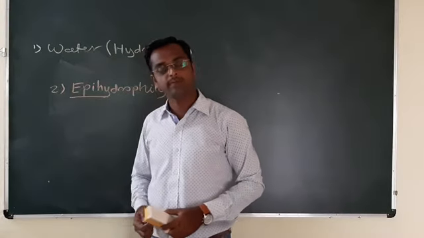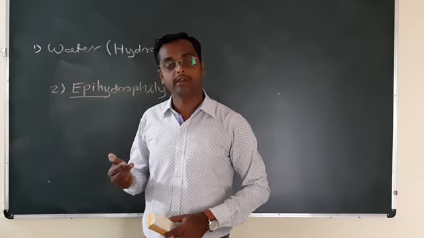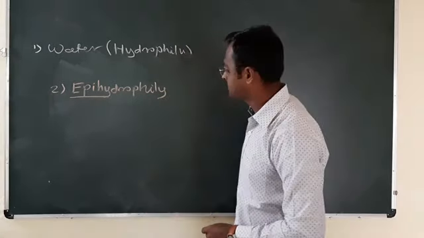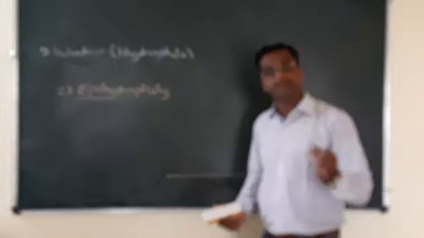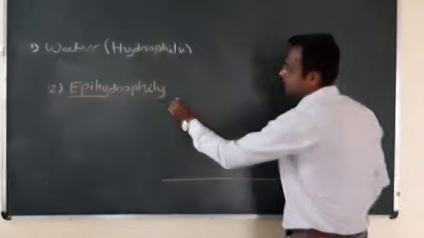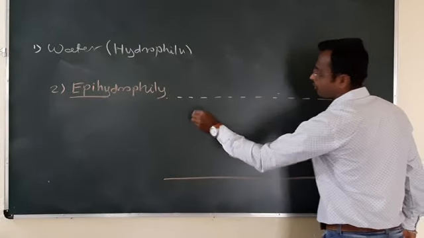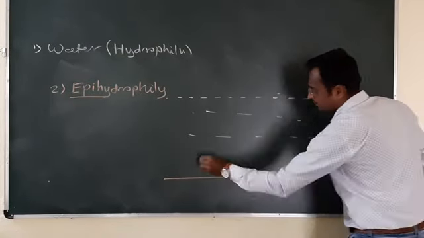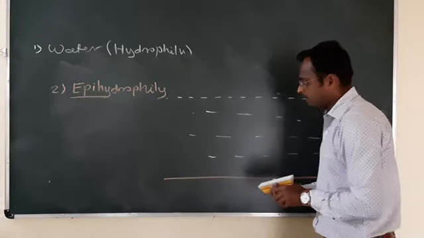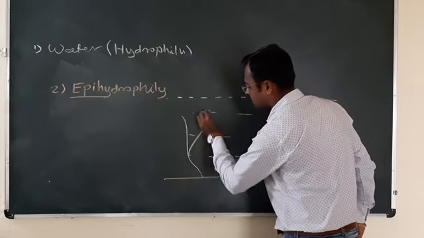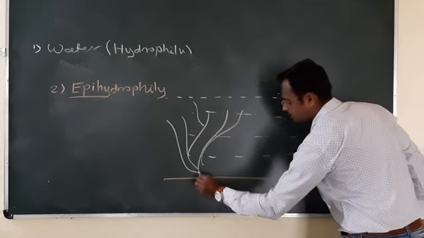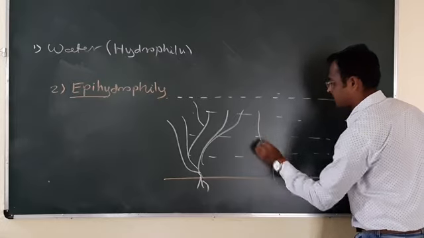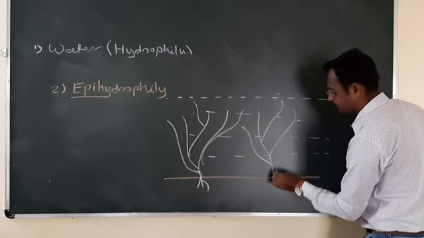The pollination takes place above the water surface, as in the Vallisneria plant. Vallisneria is a dioecious plant. The male plant is separate and the female plant is separate, or the male and female flowers are produced on two different plants. This is the water surface. Now, this is the Vallisneria plant, drawn diagrammatically here.